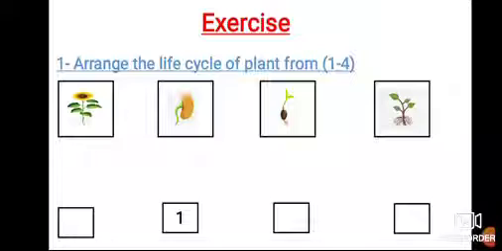And number 2 is sprout. Sprout, super. We will write number 2 on sprout. So, number 1 seed. Number 2 sprout. Number 3 plant. Plant, Super Junior 1. And number 4 is flower. Flower, Super Junior 1.